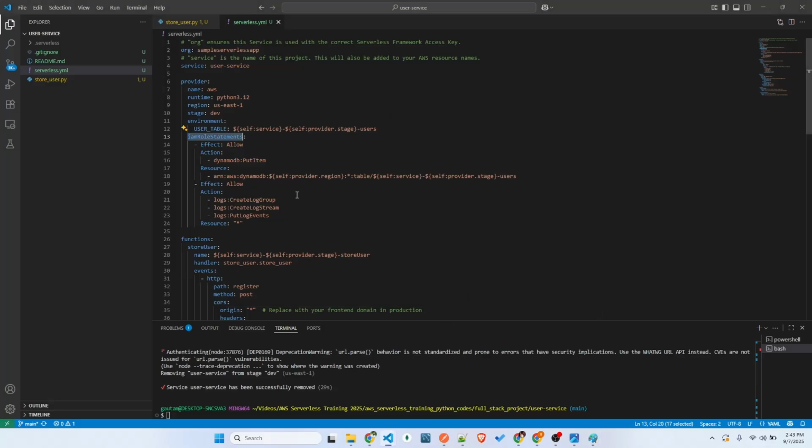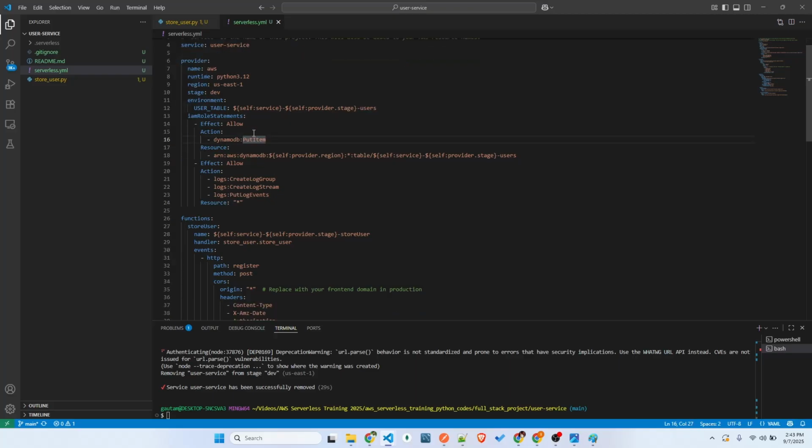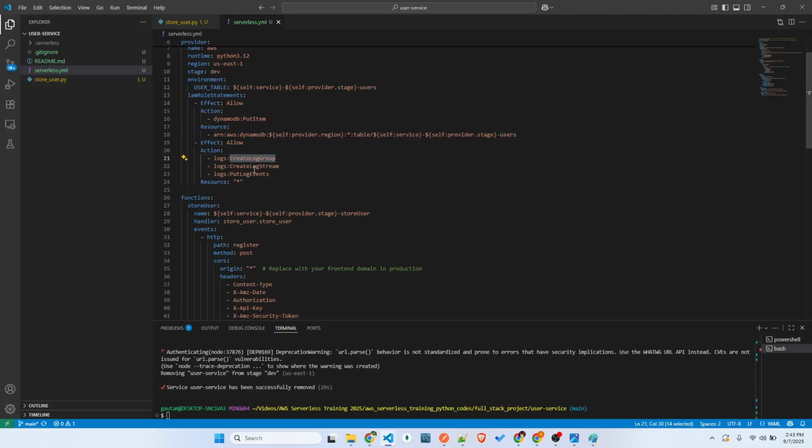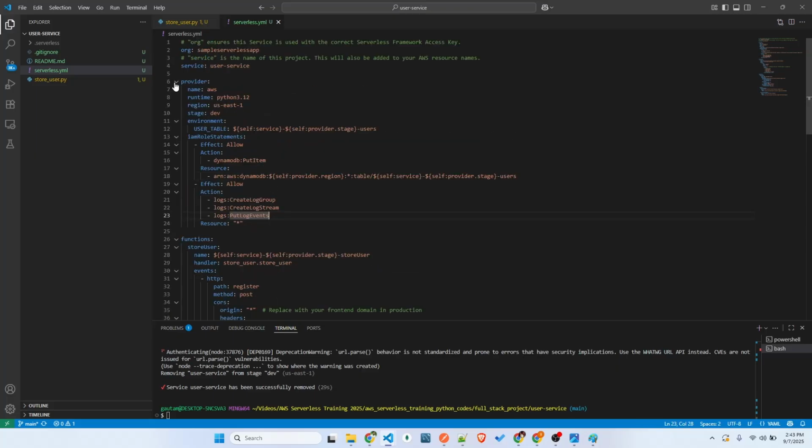So what action am I giving? It can do only put, it can't even do get item. I think in the class I explained it doesn't need get item. It just puts the item, and the resource is only this table. Other tables I'm not giving access to this Lambda service. Of course, for logging I just gave the log permissions, and for the resource I gave everything, but you can specify the log group name, and based on that you can specify that resource name. And yeah, that's about this provider.